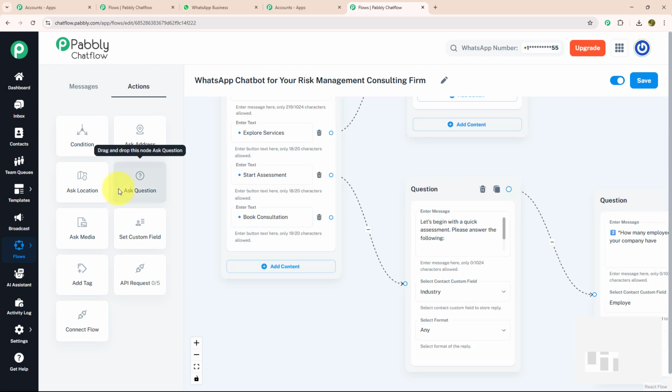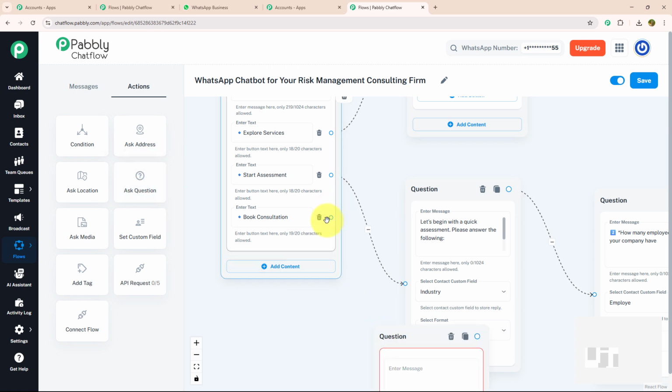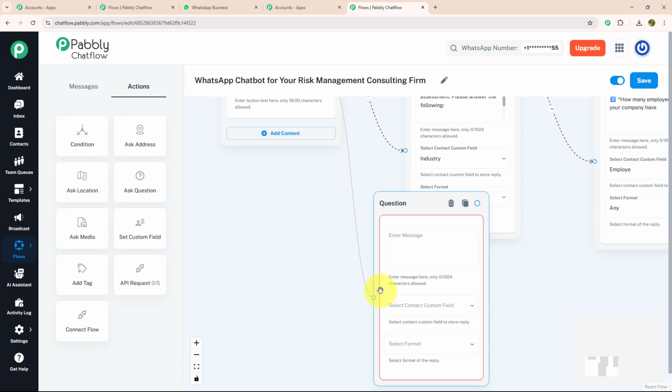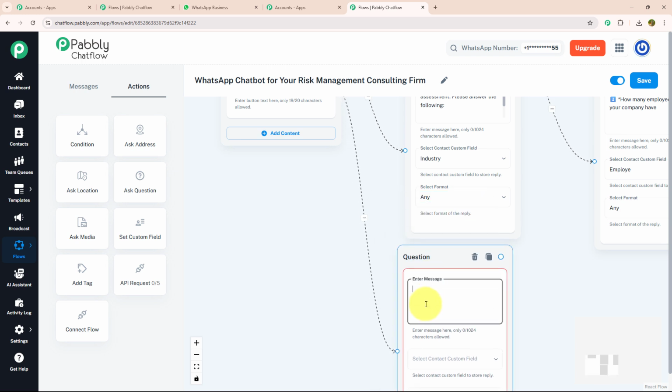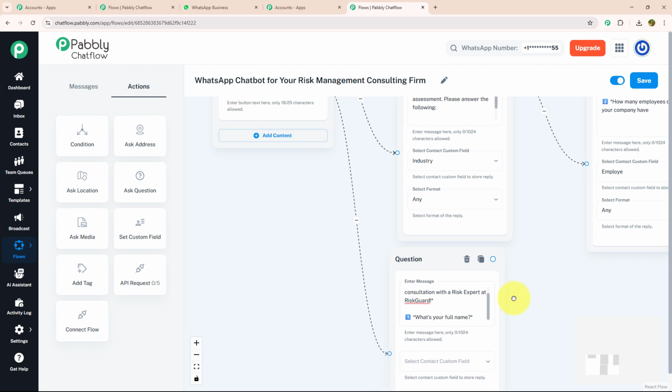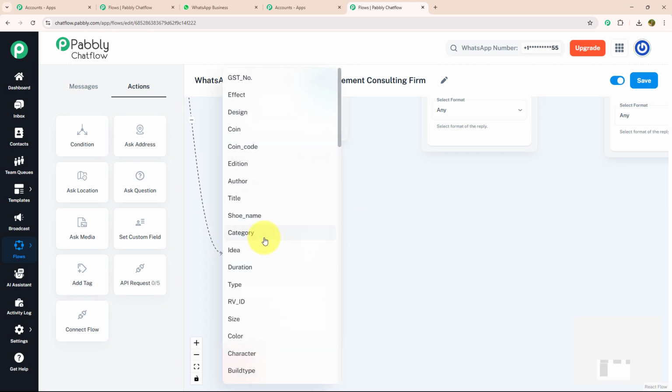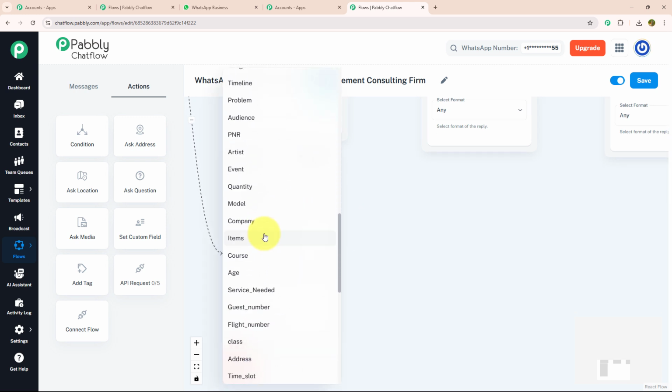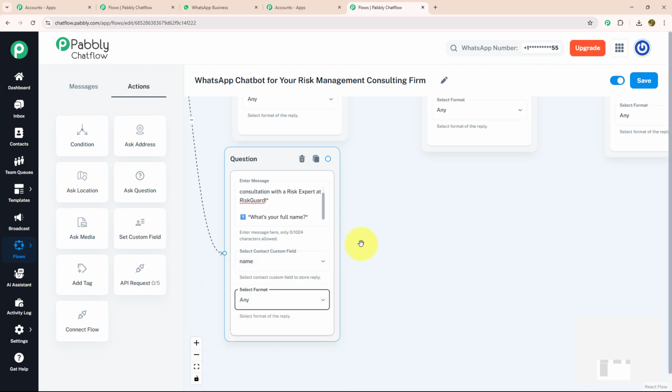To book consultation, again I need to ask few questions to my customer. I'm going to drag and drop ask question, connect with my action button, and here I'm going to enter my message. Number 1 I want to know is about full name. I will select my contact custom field as name and my format as any.